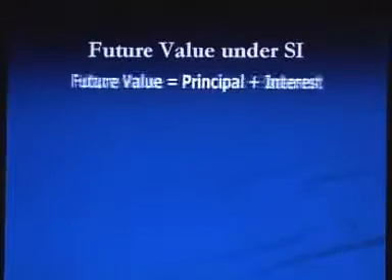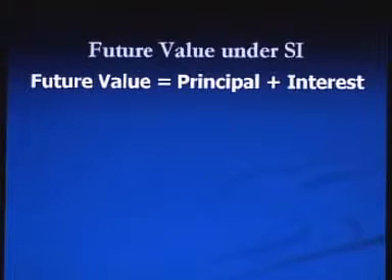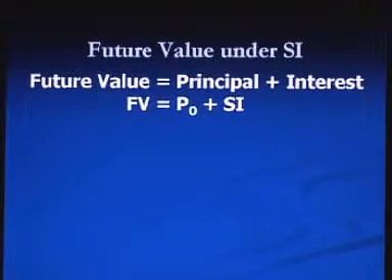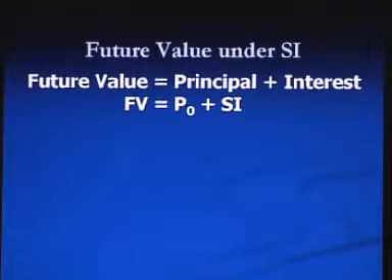Now, if you add the principal amount of investment with this interest, then you will get the total lump sum amount of investment at the end of the 10th year. This is called the future value or terminal value. Future value is equal to principal plus interest, that means P0 plus SI.